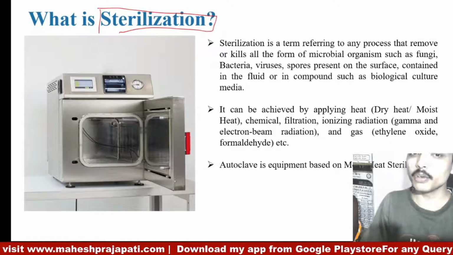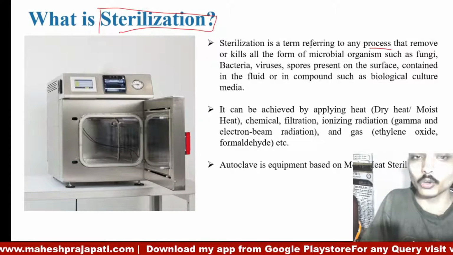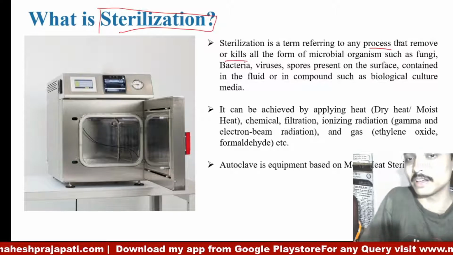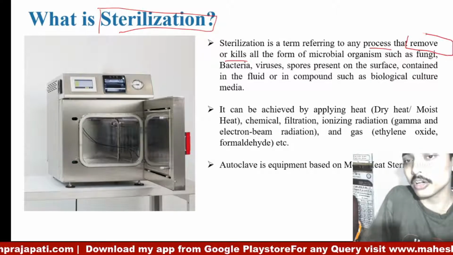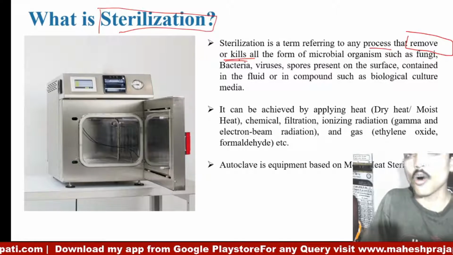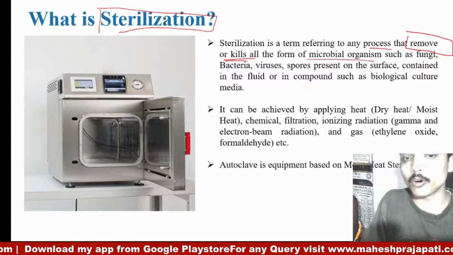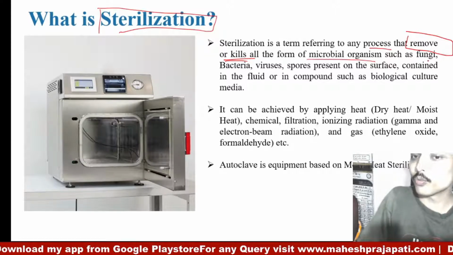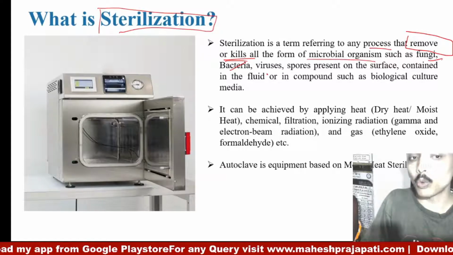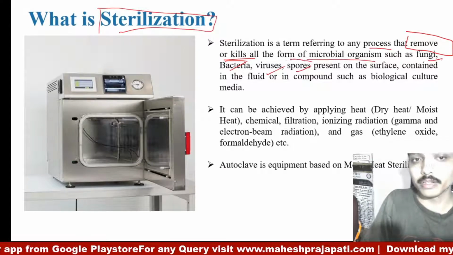Sterilization is a term referring to any process to remove or kill all forms of microbial organisms. It includes fungi, bacteria, viruses, and spores.